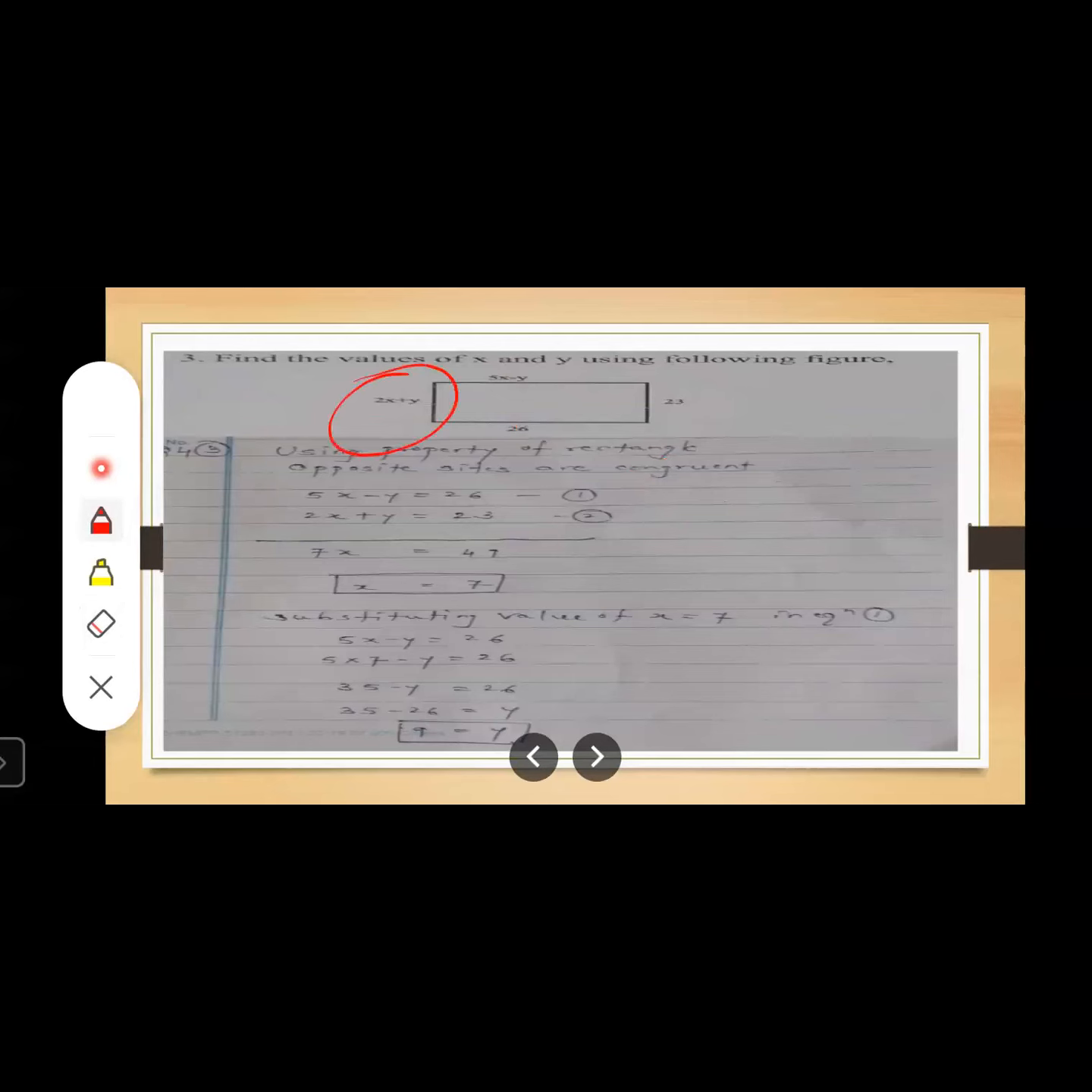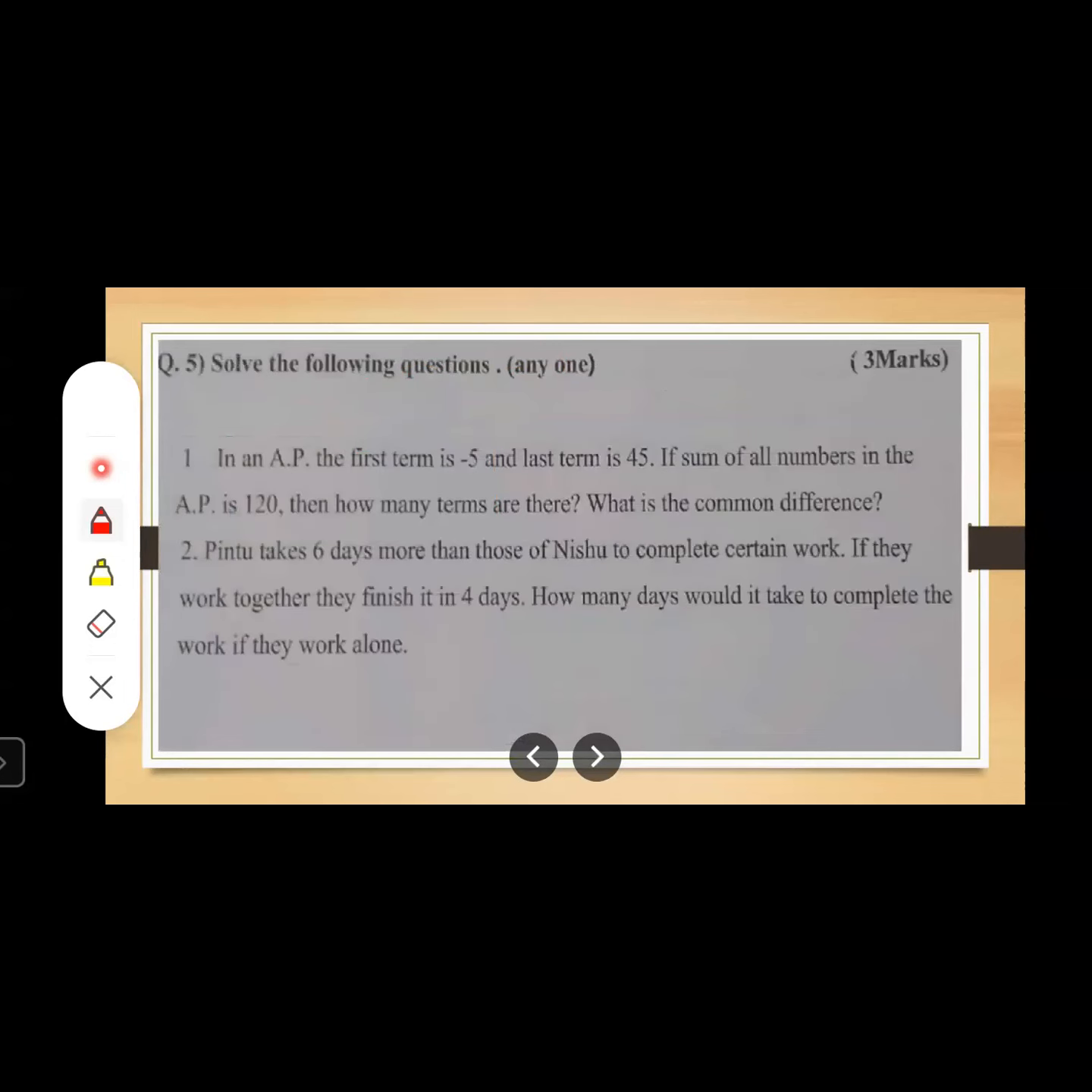Once you know the values of x and y, find out this side x plus y, then find out this side. Okay, see, no need to find out this side and this side, because you know for the rectangle opposite sides are equal. Just find out the values of x and y and put in any two sides, you will get opposite sides. Understood, students? I'm not explaining everything here. Okay, I'm moving forward. Question number 5.